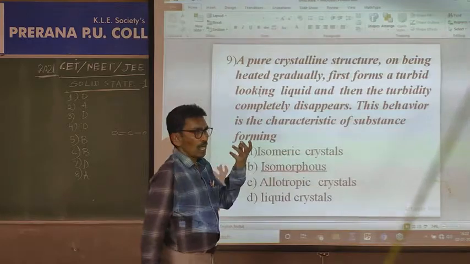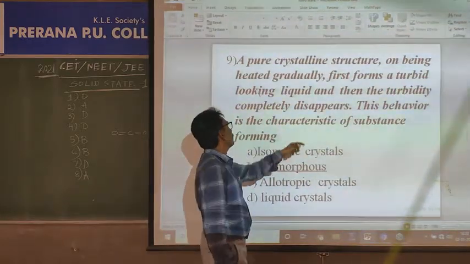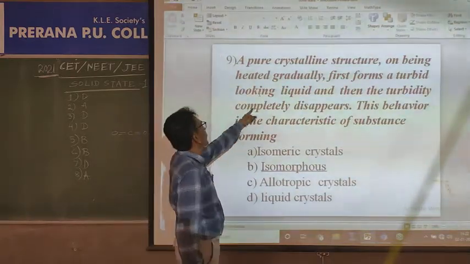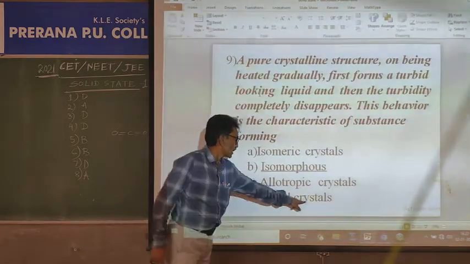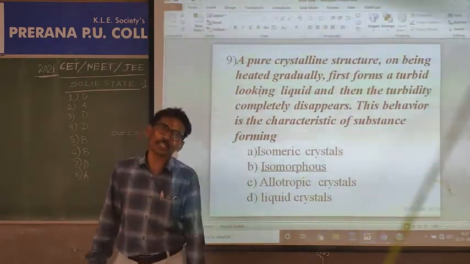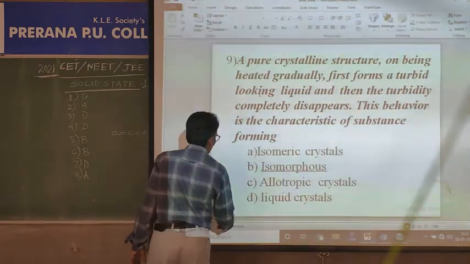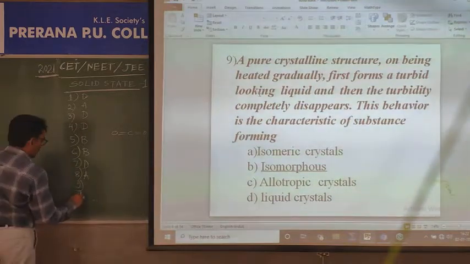First turbidity and then turbidity disappears later. This behavior is characteristic of the substance forming, where fluidity or mobility of the particles is observed, known as liquid crystals, which is not in the text, that is additional in-depth information. So the 9th one is D, that shows fluidity of the material.